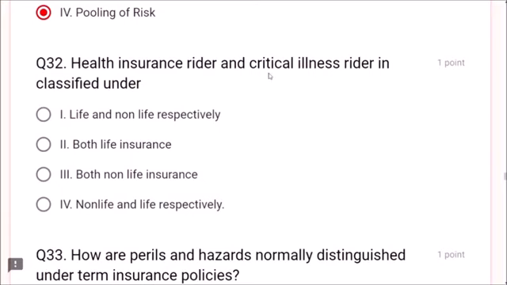Health insurance rider and critical illness rider is classified under life and non-life? No, both life insurance. Dear friends, health insurance and critical illness rider comes under life insurance. So these are non-life and life. No, both come under life insurance.